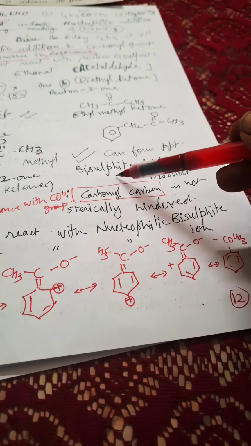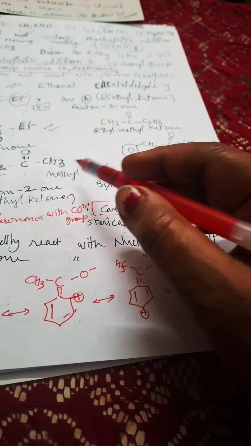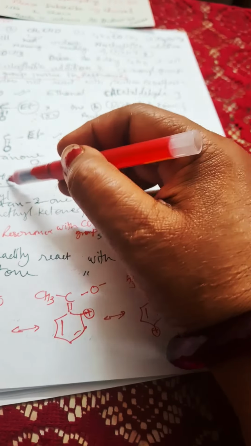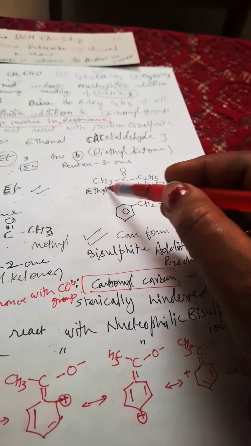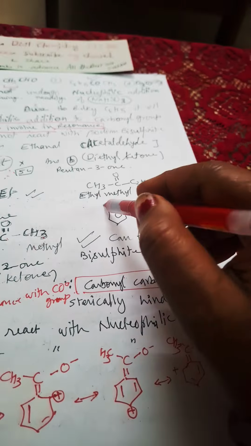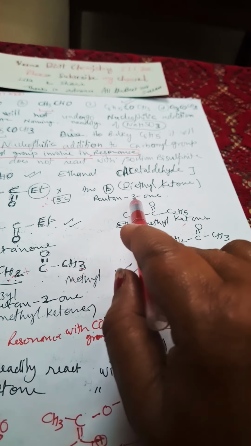Clear to you? So the bisulfite ion is a bigger ion, so it will search for the smaller alkyl groups. So this is a smaller alkyl group, so this will undergo nucleophilic addition reaction. Clear to you? And ethyl methyl ketone, 2-butanone, will also undergo. This is pentan-3-one. Okay, this will not